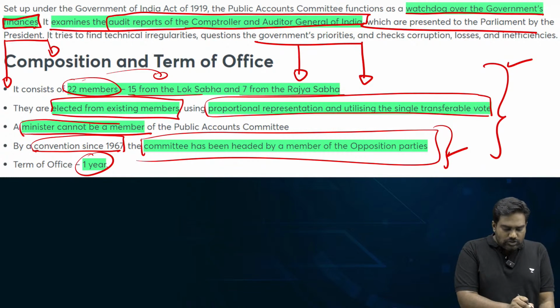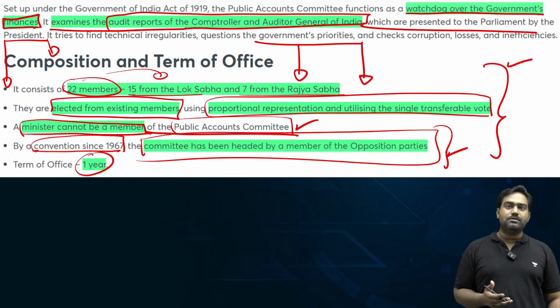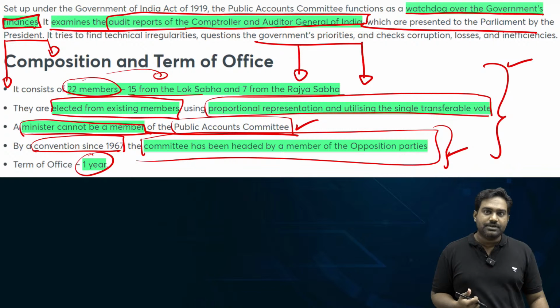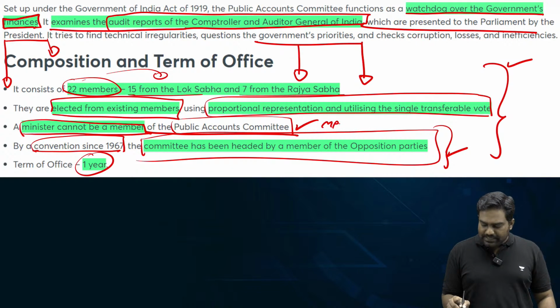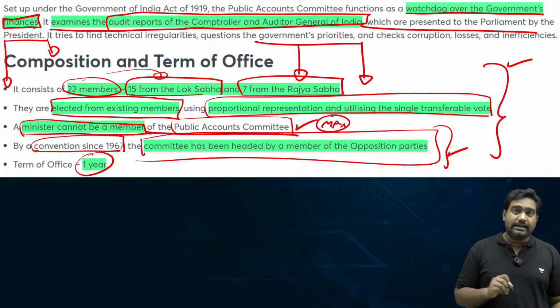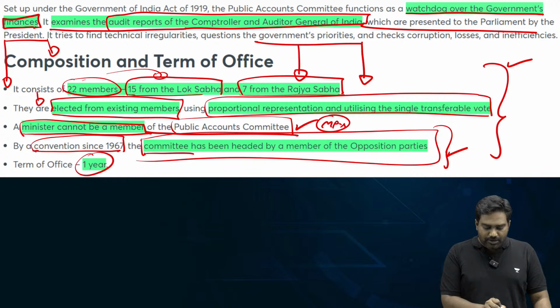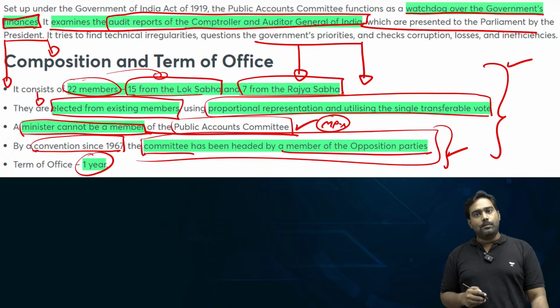And also please note, a minister who is part of the Council of Ministers cannot be part of the PAC because that will be a conflict of interest. So only MPs who are non-ministers, 15 from Lok Sabha, 7 from Rajya Sabha, are elected for a 1-year term to serve as members of PAC, and the chairman of the committee will be a member of the opposition.